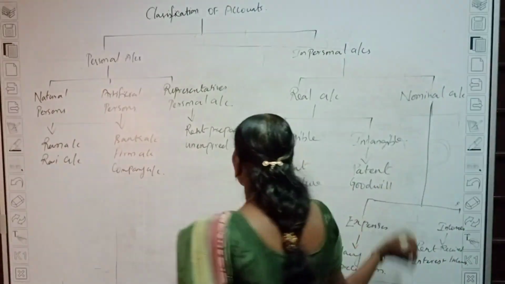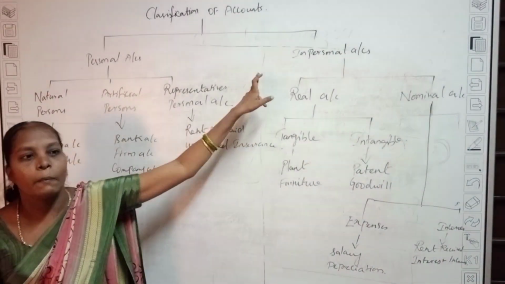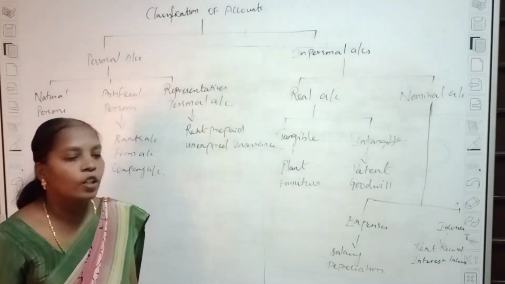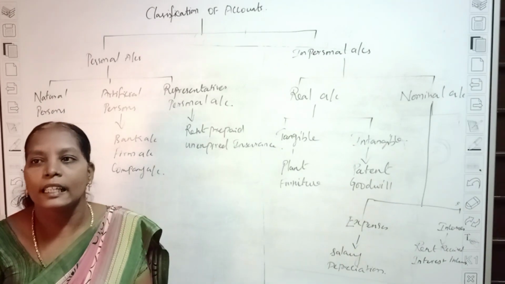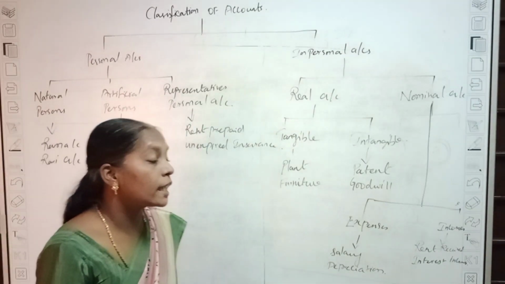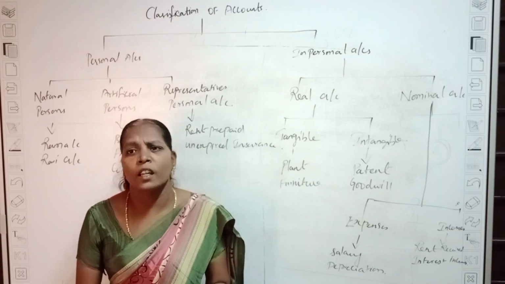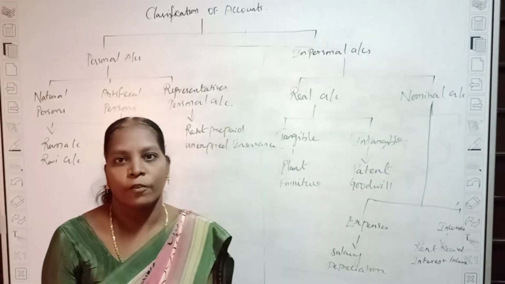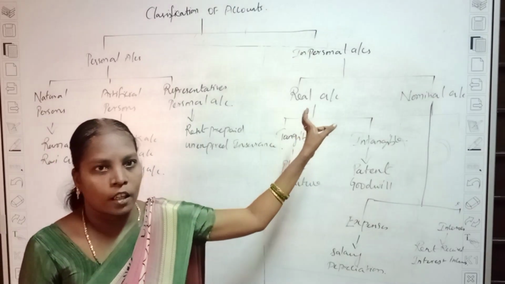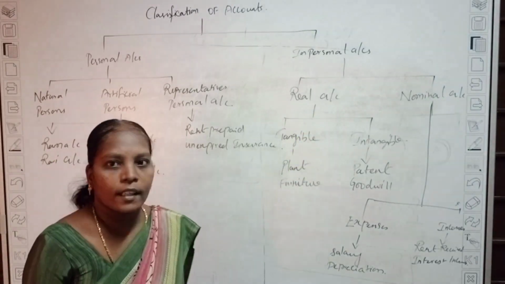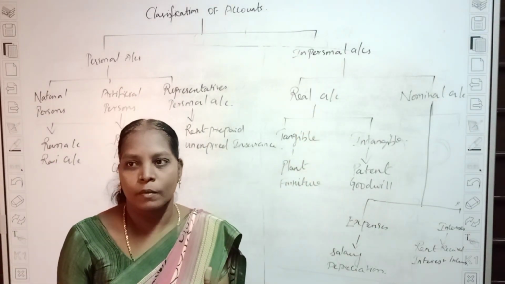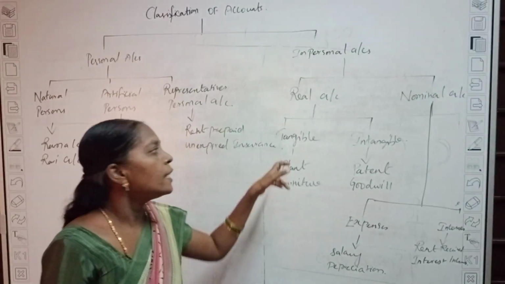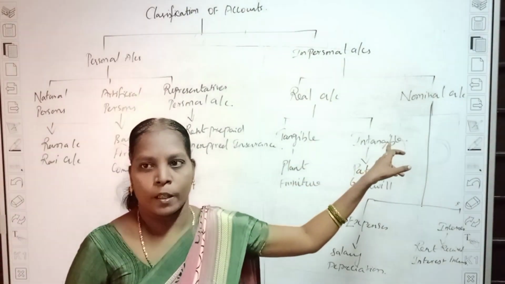The second type is impersonal account. Impersonal accounts are divided into real account and nominal account. Real account means the real transactions of buying and selling activities. Buying and selling of tangible and intangible items.